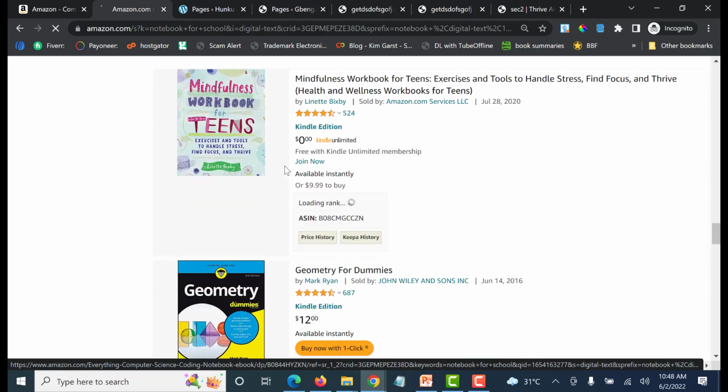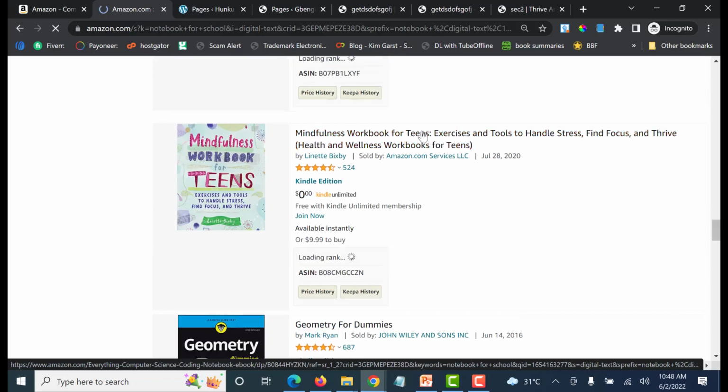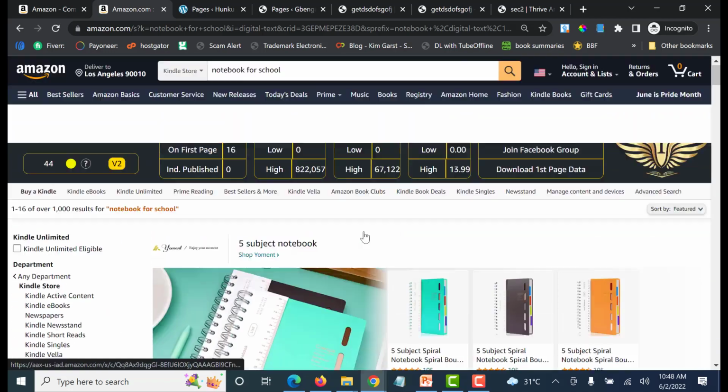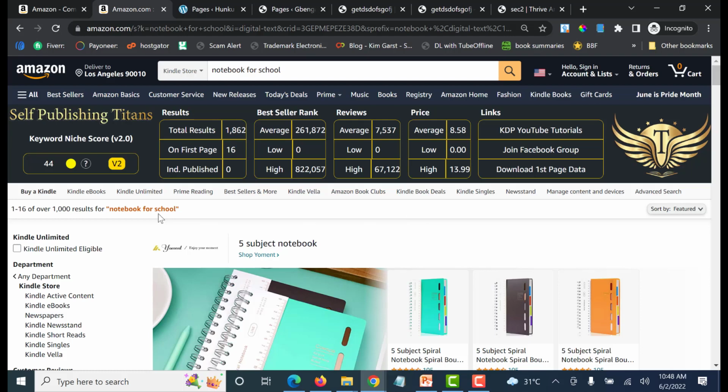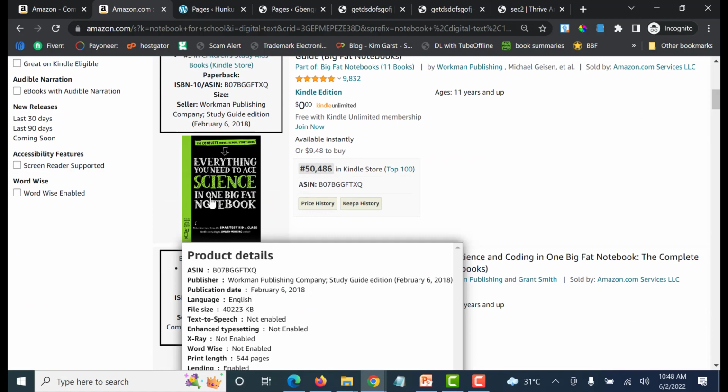Mindful workbook for teens. Okay, exercise. Now for example, you see this mindful workbook for teens. They have the title there, they have the subtitle, because this is not just a notebook, this is a workbook, right? That's what I'm trying to say. If it's just an easy notebook, there's nothing. This is a good keyword. Now, why am I going to go for it? Because it's 44, that's close to 50, I don't mind. The average BSR is less than 300,000. This is a good one. Reviews are many, but there's a possibility that the people searching for this are not going to be interested in this one.